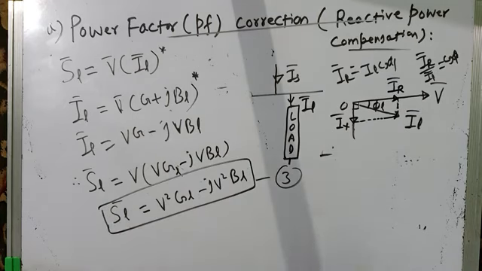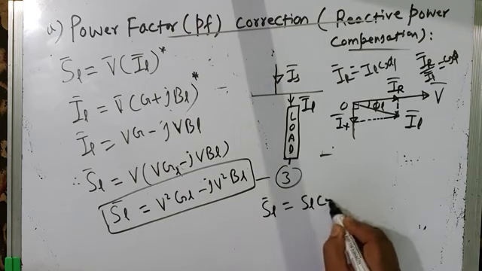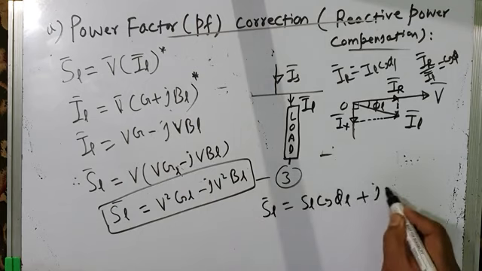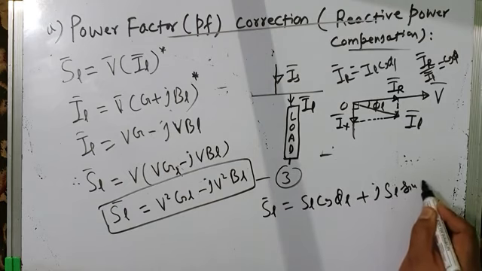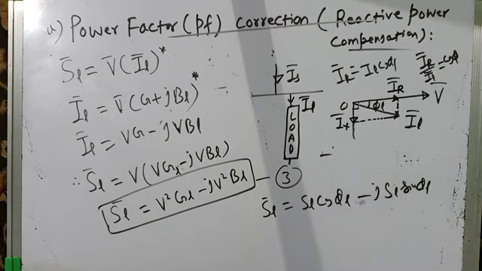Just a few moments back we have written apparent power drawn by the load as SL cos phi L plus JSL sine phi L, in terms of apparent power, cos phi L and sine phi L. In terms of load parameters, that is GL and BL, load apparent power is V square GL minus JV square BL.